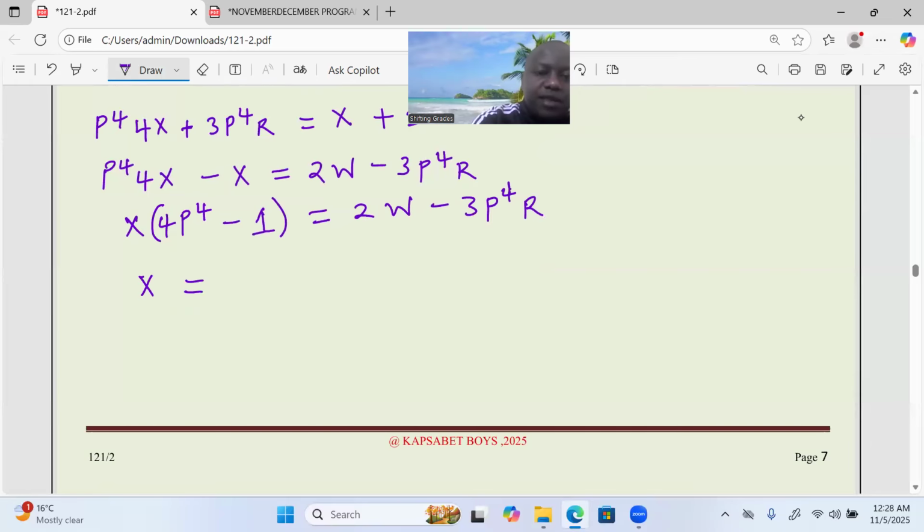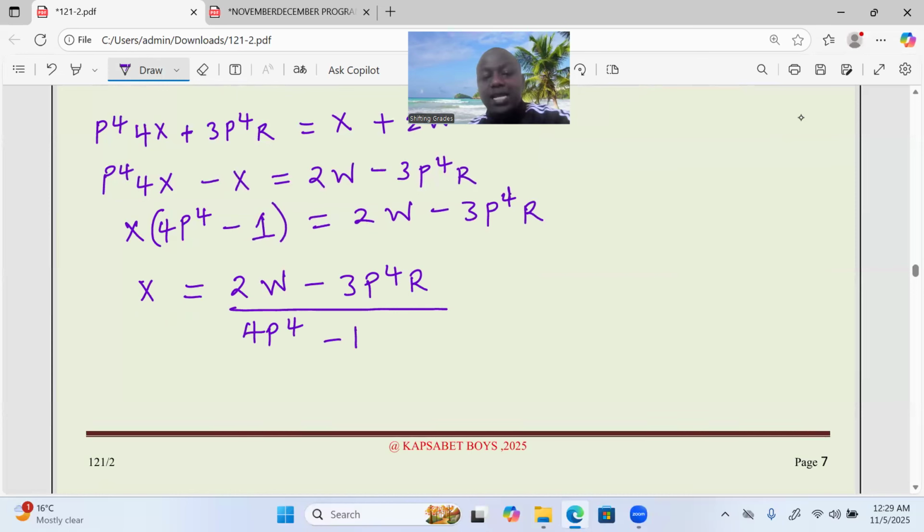We divide through by the coefficient of X. Then now we divide all this by 4P power 4 minus 1.